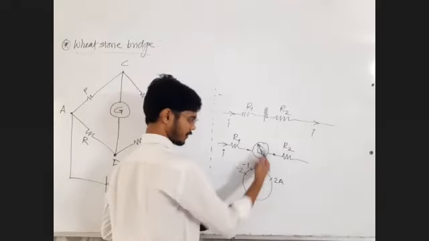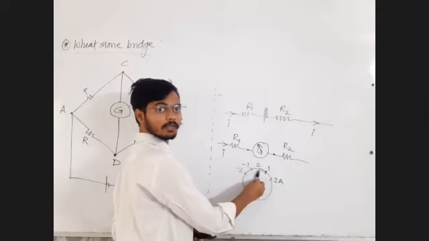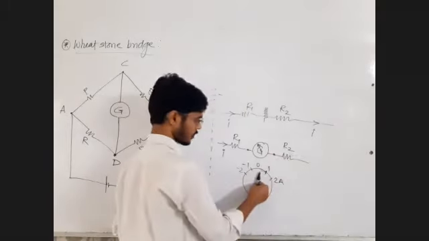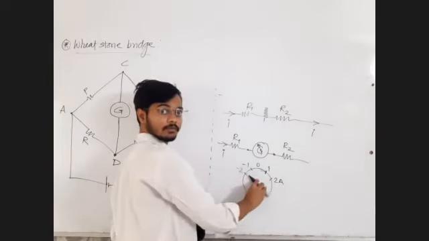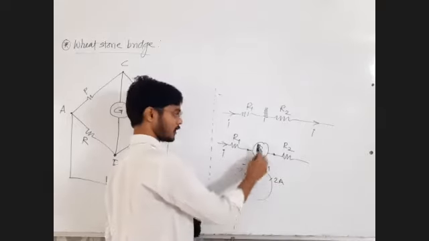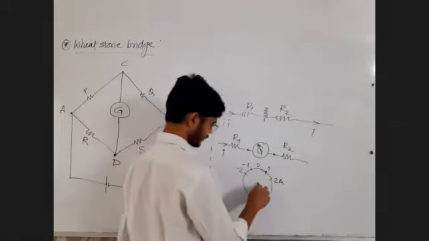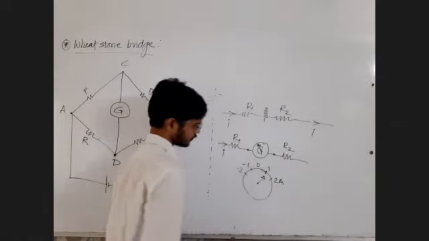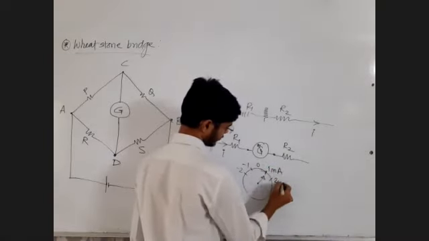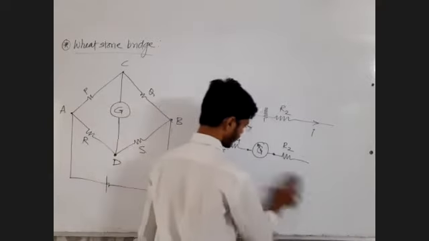If the current is leftward, the deflection will be leftward. Or maybe in milliampere, 1 milliampere, 2 milliampere. So galvanometer is a current measuring instrument.